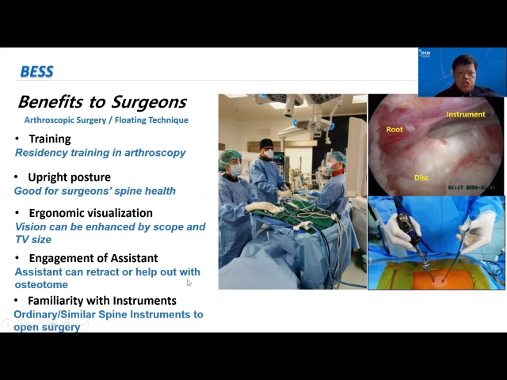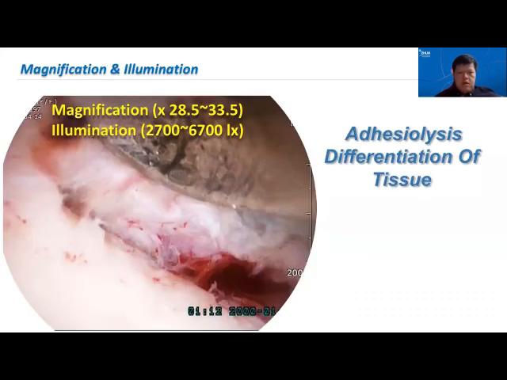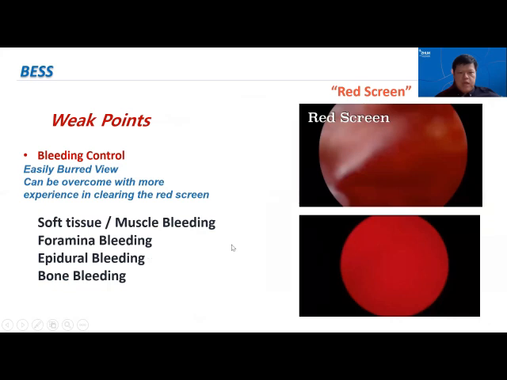We can engage our assistant to retract and help out with the osteotome. And we are naturally familiar with the instruments because they are modified spine instruments, and many of them are also ordinary spine instruments that can be used. Such strong magnification, up to 33 times, allows us to differentiate the ligamentum flavum tissue plane.